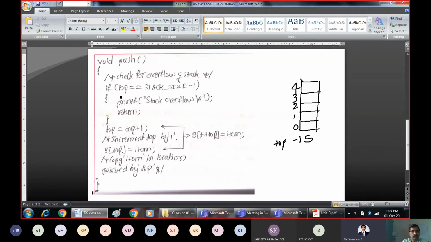First, you check whether the stack is full. You check this condition. No, it is not full because there are no elements. How do you check? Is top equal to stack size - 1?